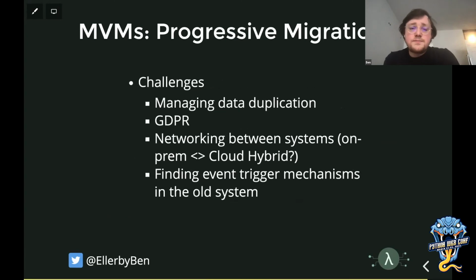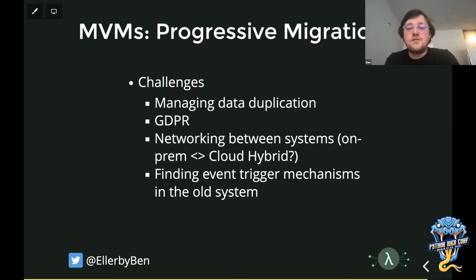There are definitely challenges. Data duplication, especially as, yes, our new system may be eventually consistent, but the old system probably wasn't built with that in mind. GDPR, we're moving data between different environments, and we're also replicating data that then has to go be cleaned up. That can often be a constraint. GDPR, by the way, is a privacy regulation in Europe. I'm not sure it reaches the US, but I'm sure there's a very similar concept there.